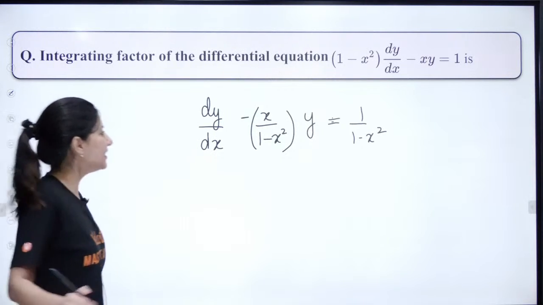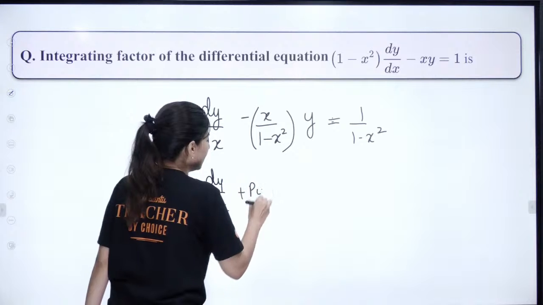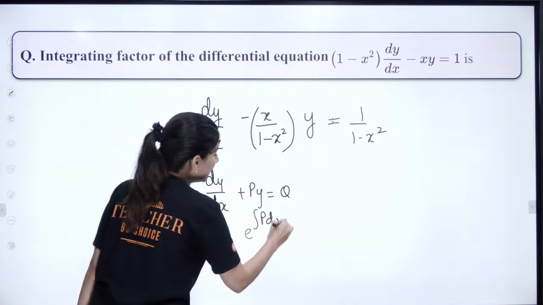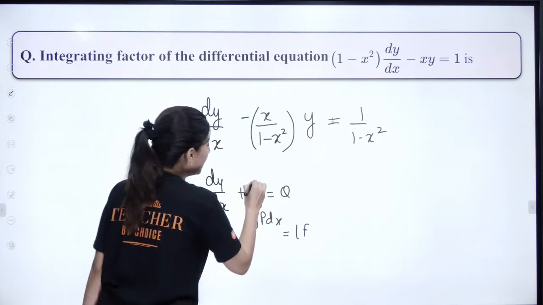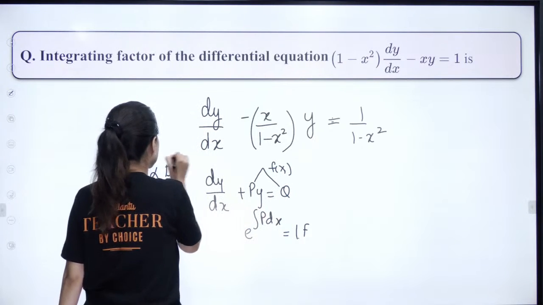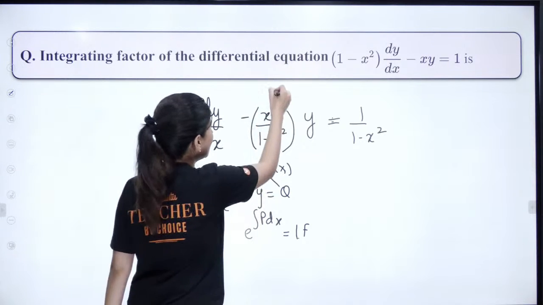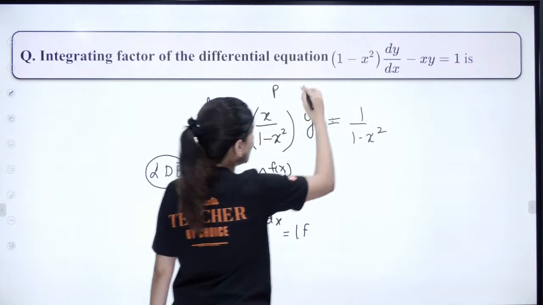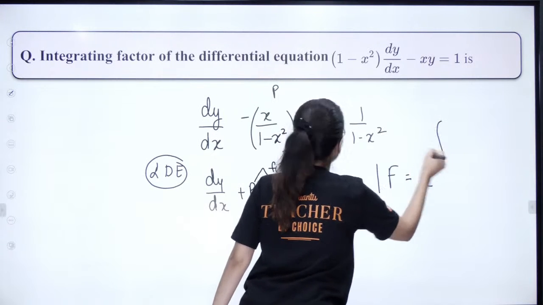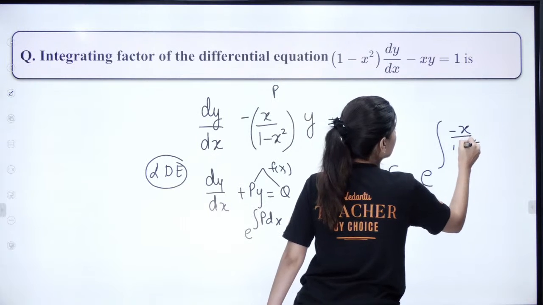Yes, linear differential equation. So dy by dx plus py is equal to q, where e raised to the power integral of p dx is nothing but your integrating factor, where p and q are functions of x. So this is your LDE, in x and y. Now can you clearly see this is your p with a negative sign and this is your q. You are looking for the integrating factor e raised to the power integral of minus x upon 1 minus x square